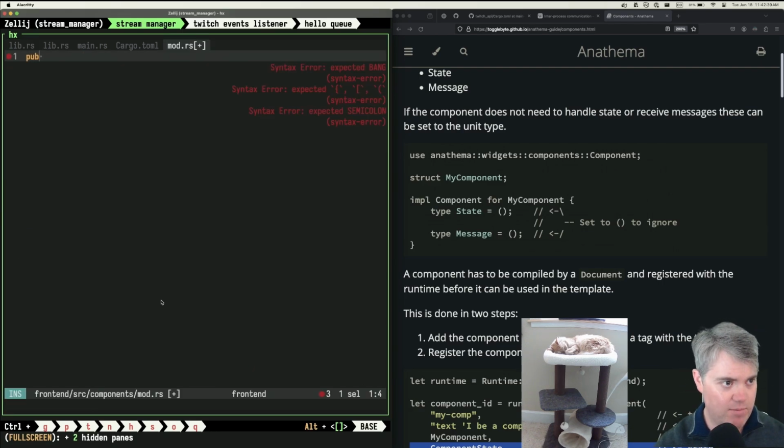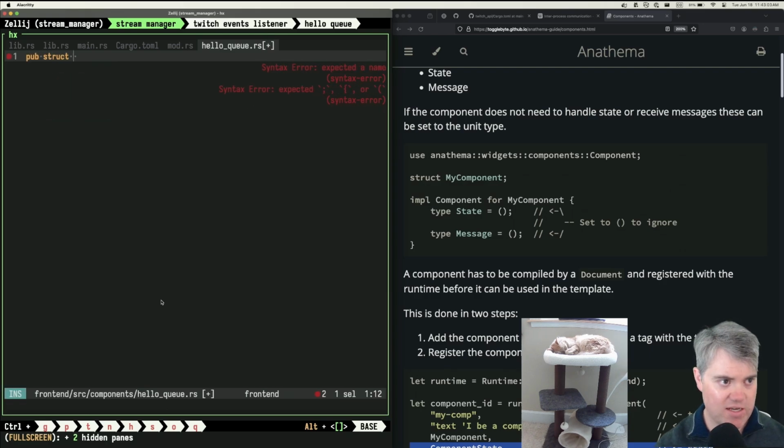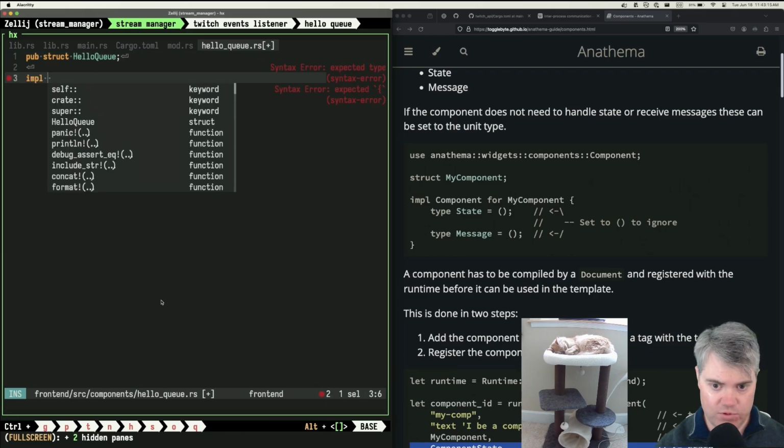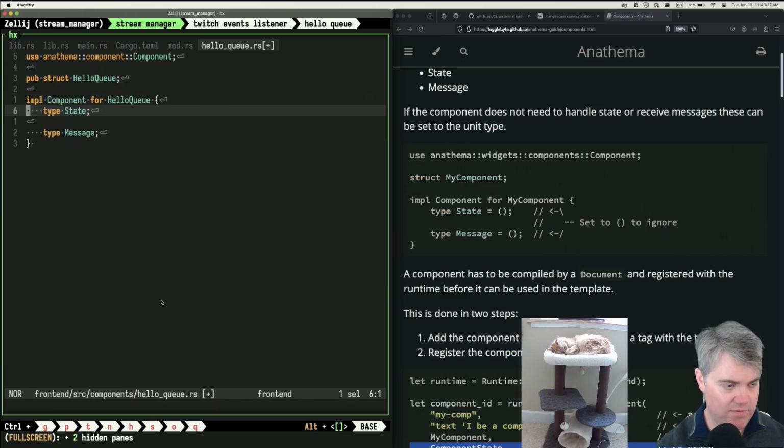Okay, and then we're gonna have a pub mod. Come on, same exact problem, right? There you go. I knew you could do it, Helix. Okay, so we have our HelloQ, so we're gonna have a pub struct HelloQ. So we can just call this HelloQ like that. We're gonna impl component for HelloQ. We have type state and message.